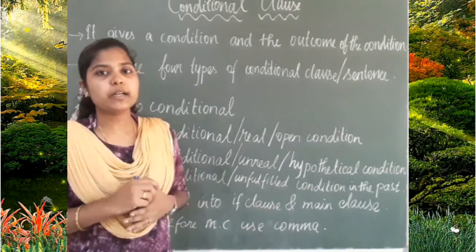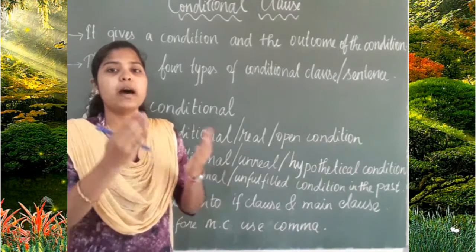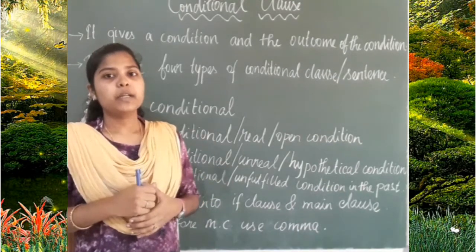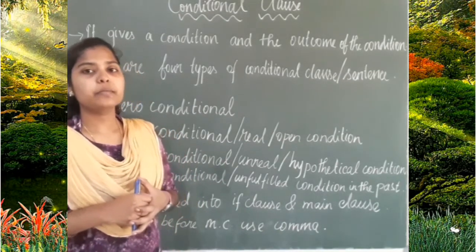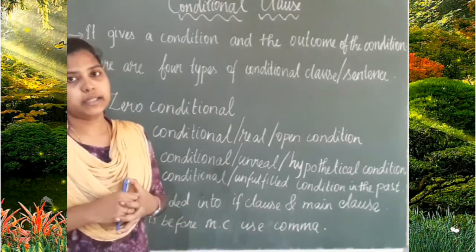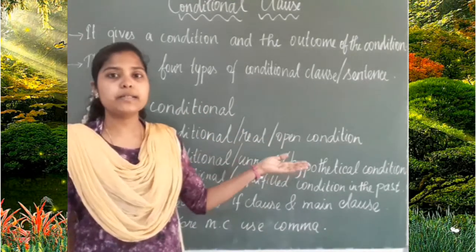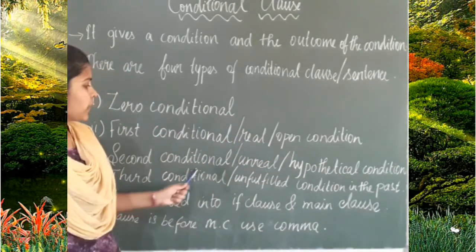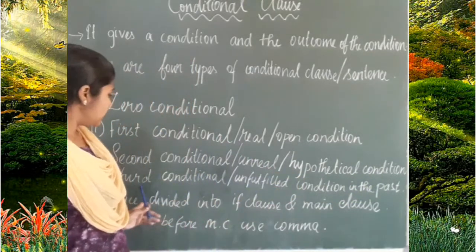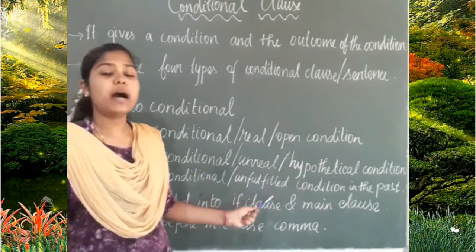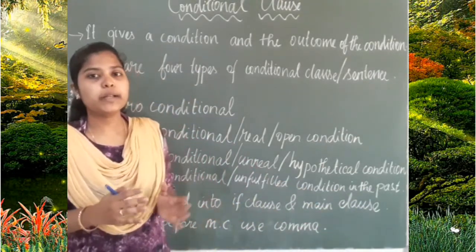What is meant by conditional clause? Conditional clause gives a condition and the outcome of that condition. There are 4 types of conditional clause. They are zero conditional, first, second and third conditional. First conditional clause is also called open or real conditional clause. Second conditional clause is also called unreal or hypothetical condition. And the third conditional clause is also called unfulfilled condition in the past. Till this, can you understand?